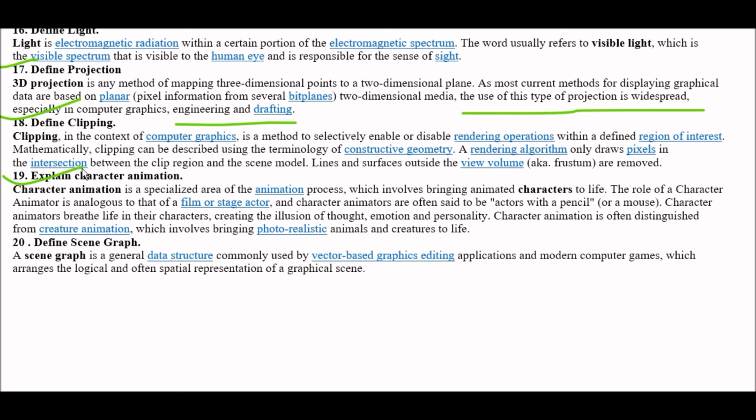Character animation is often distinguished from creature animation, which involves bringing photorealistic animals and creatures to life. Okay, next question of this video is define scene graph. In game programming, a scene graph is a general data structure commonly used by vector-based graphics editing applications and modern computer games, which arranges the logical and often spatial representation of a graphical scene.